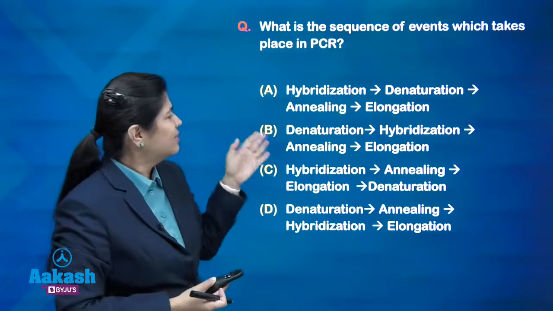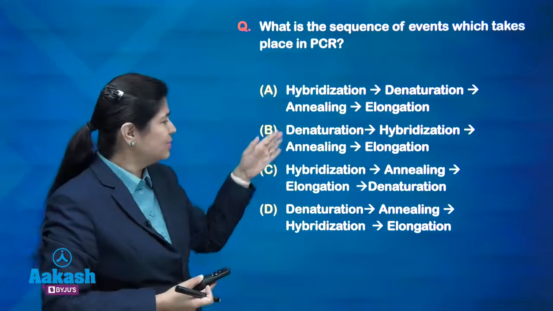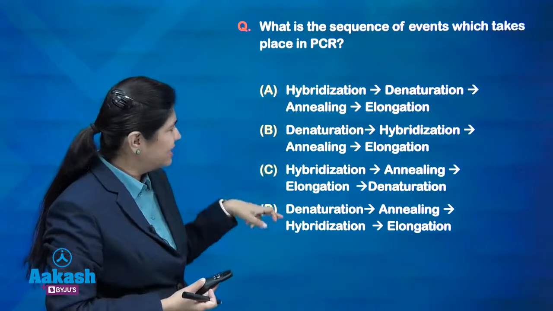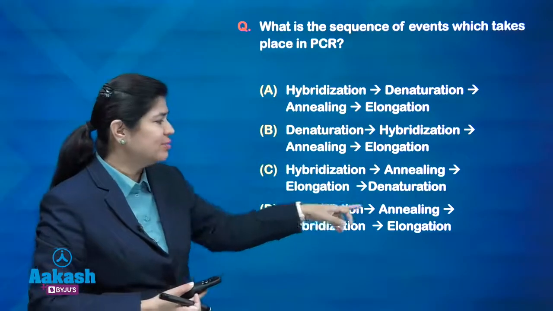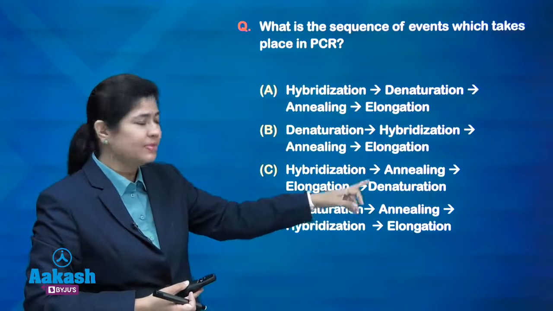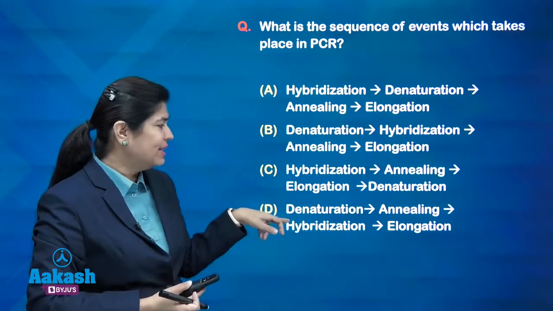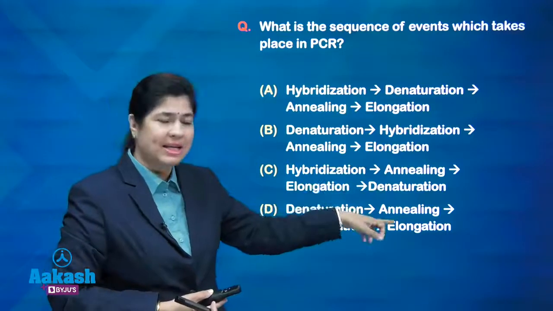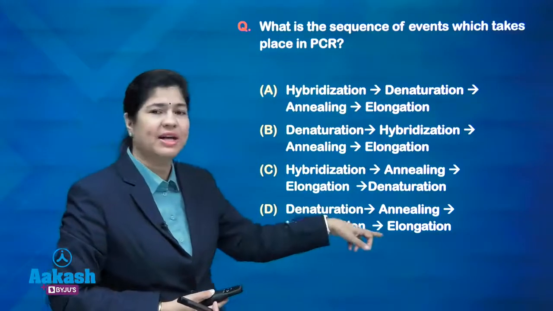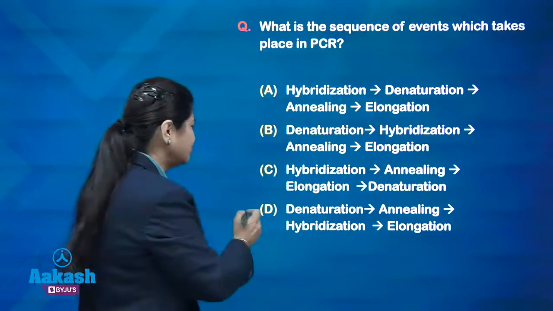So here the first process is denaturation, we know. The denaturation first is there in B and D. Next is hybridization, no, but before hybridization we need to have annealing. So the correct option will be D, because it follows the correct sequence: first denaturation, then annealing, then hybridization, and finally elongation. So this should be the answer.